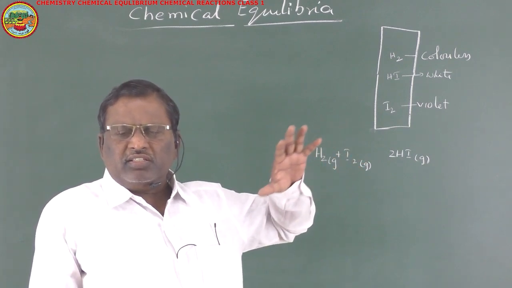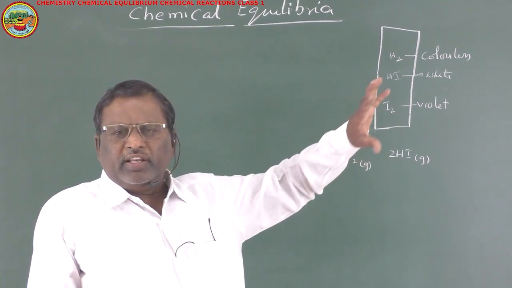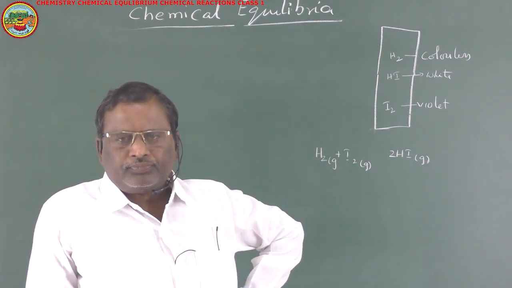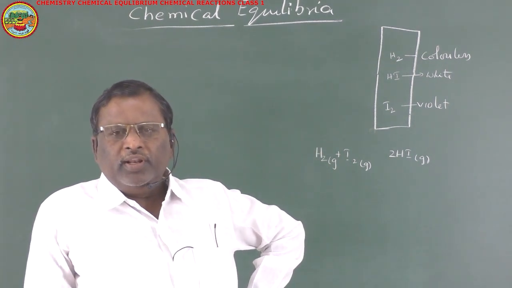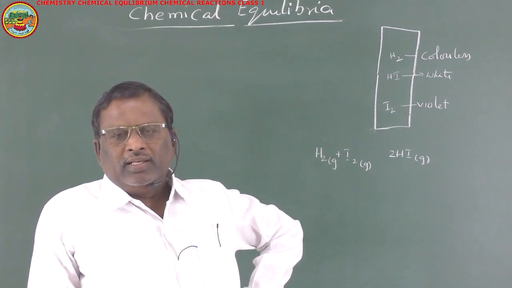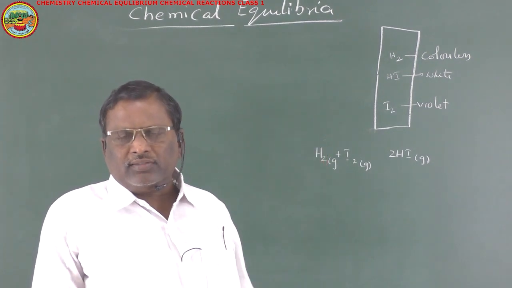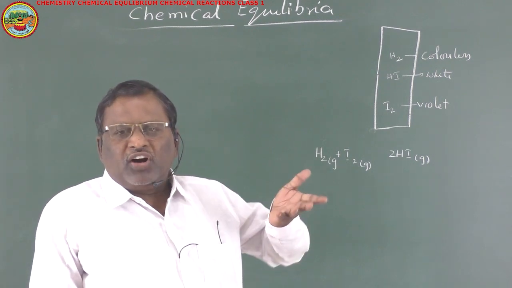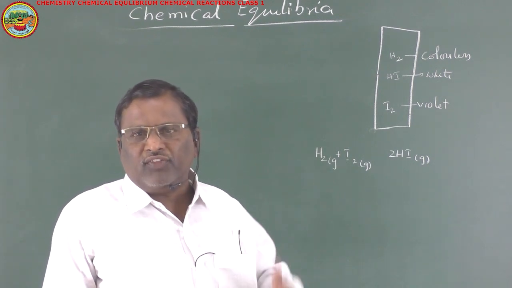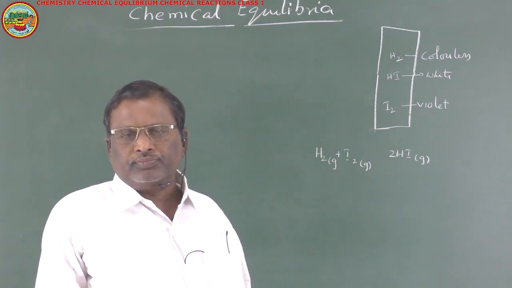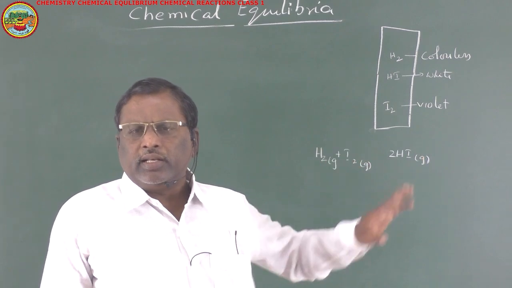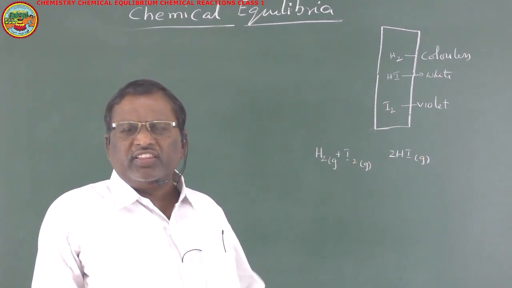So this change we can observe for a certain period of time. After some time, we'll observe that the decolorizing of violet is stopped. The increase of white color is also stopped. That means there will be no change in the color with time.